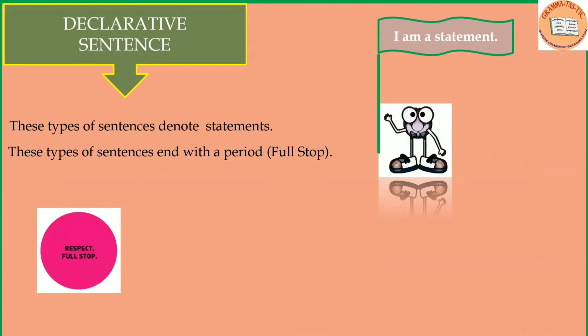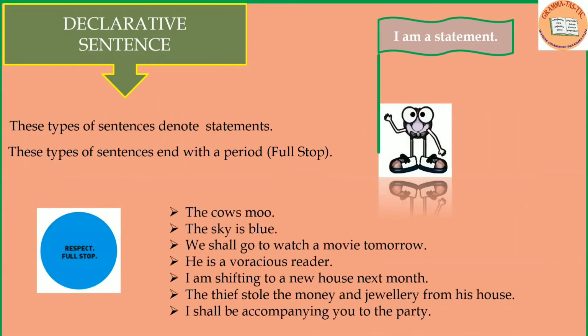Let us have a look at some examples. The cows move. The sky is blue. We shall go to watch a movie tomorrow. He is a voracious reader. I am shifting to a new house next month. The thief stole the money and jewelry from his house. I shall be accompanying you to the party.